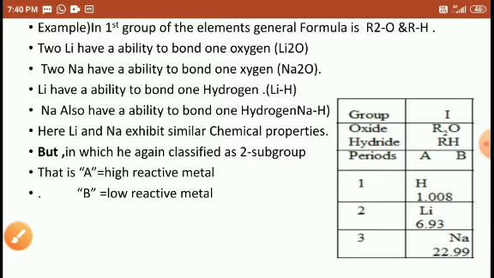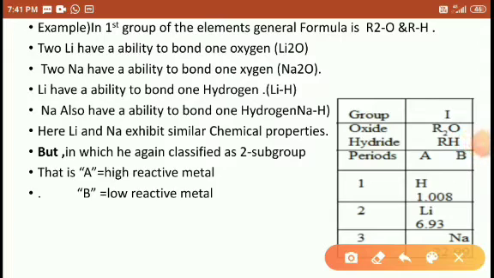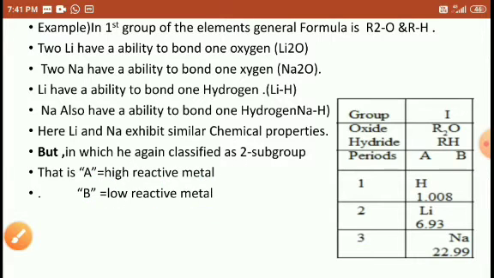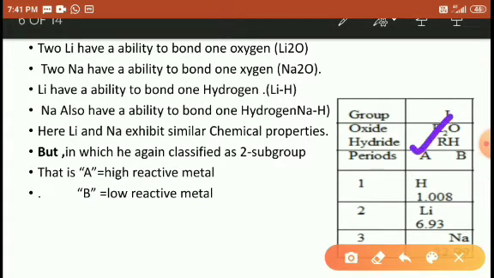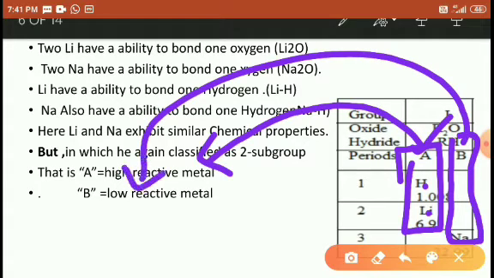Like that, what are the elements below? Below the sodium atom, they also exhibit similar chemical properties. Afterwards, Mendeleev again classified this group into two subgroups: A, high reactive metal, and B, low reactive metal. Look here. This A, hydrogen and lithium, both belong to the A subgroup, which means high reactive metal. And B, in which how many elements? Only one is mentioned here. So B is the low reactive metal.